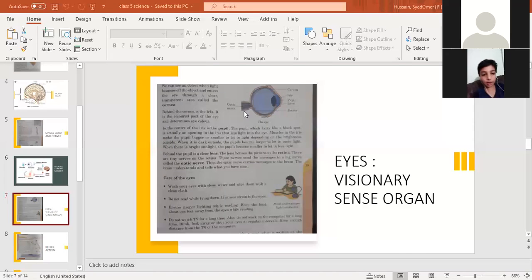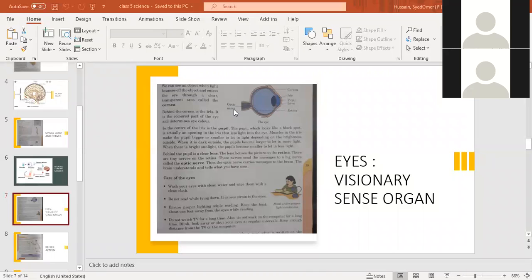So if you see a tree, if you see children playing in the park, what helps you in seeing? Your eyes. And which helps in your image formation? Retina. The retina together with the brain helps in image formation. The signals from the retina are carried by the optic nerves towards the brain, and then the brain tells us what we are seeing.